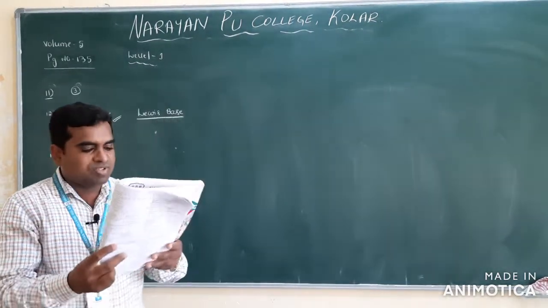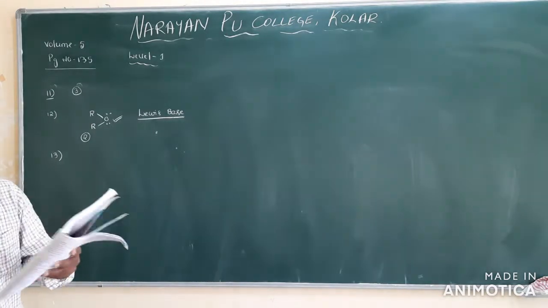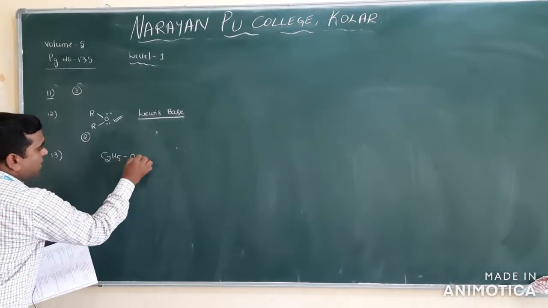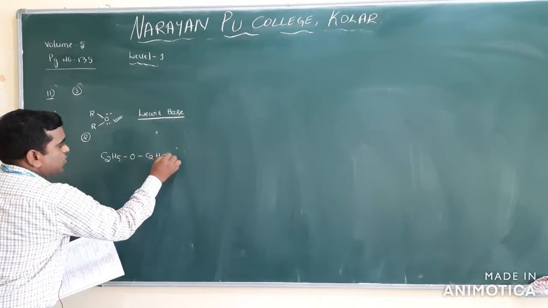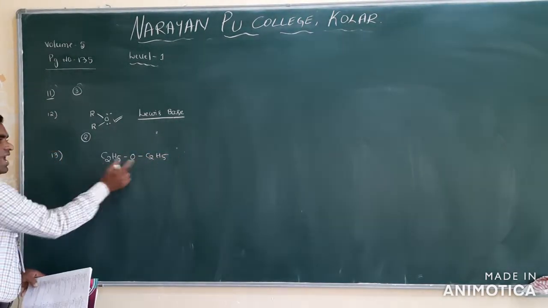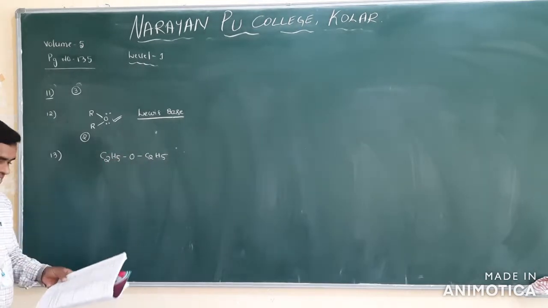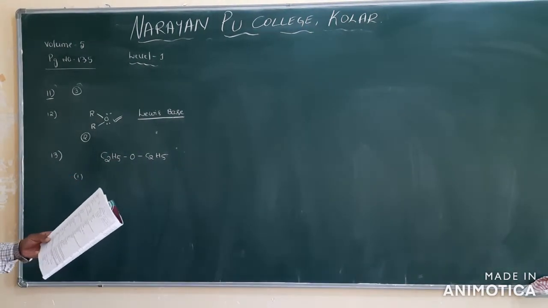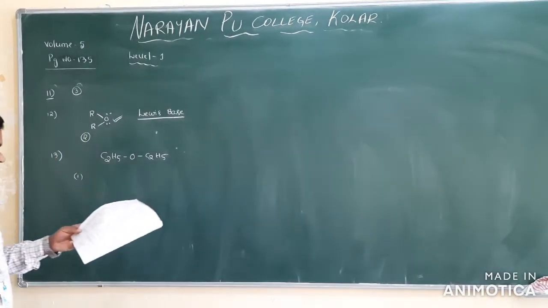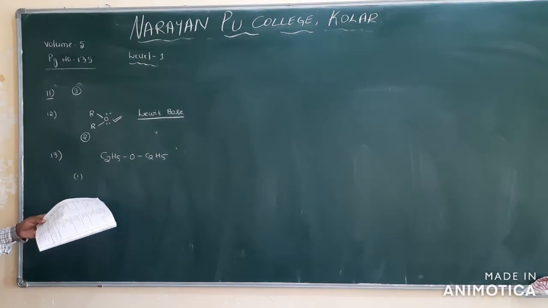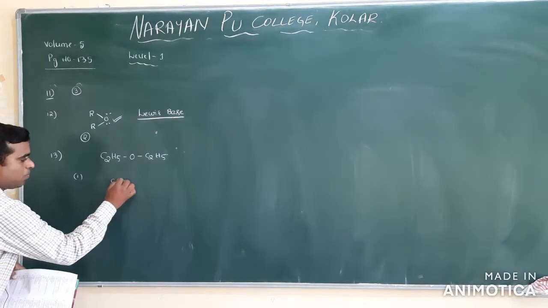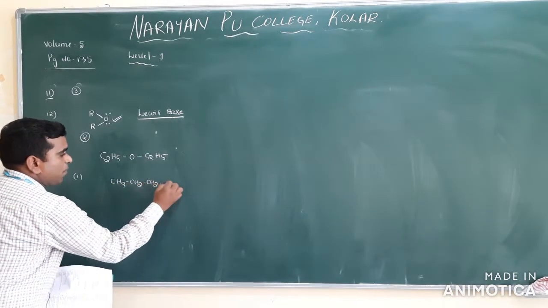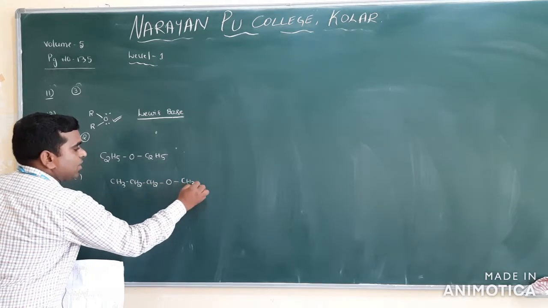The compound which is not isomeric with diethyl ether. What is the diethyl ether formula? C2H5, C2H5. This we call ethyl and ethyl, diethyl, with oxygen in between, ether. The first option is n-propyl methyl ether, CH3CH2CH2, this is a propyl, and here methyl.